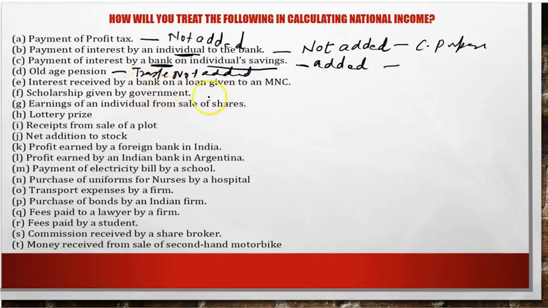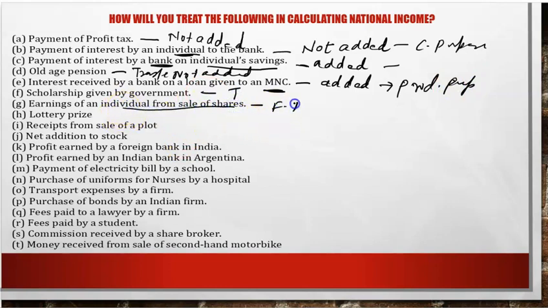Interest received by a bank, again interest, but the loan is taken by a multinational company, a firm takes a loan for productive purpose, so it is added. So productive purpose. Scholarship is a transfer, so not added. Earning of an individual from sale of shares is a financial transaction, so not added.